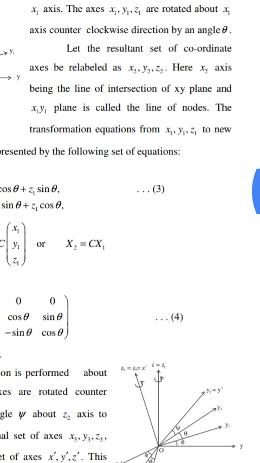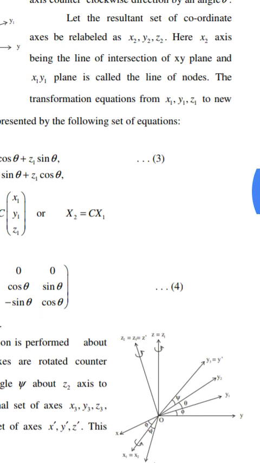Let the resultant set of coordinate axes be relabeled as x2 y2 z2. Here the x2 axis, being the line of intersection of the xy plane and the x1 y1 plane, is called the line of nodes.